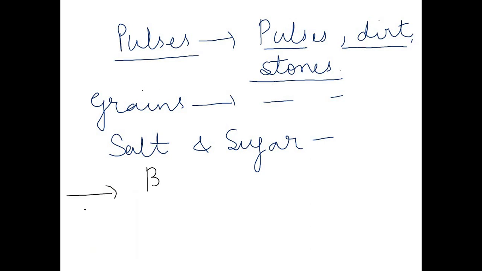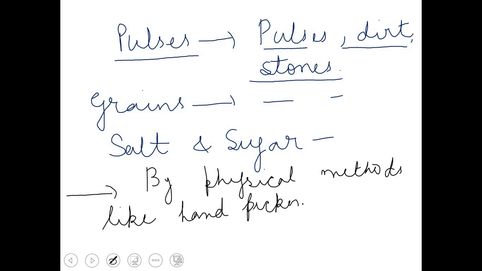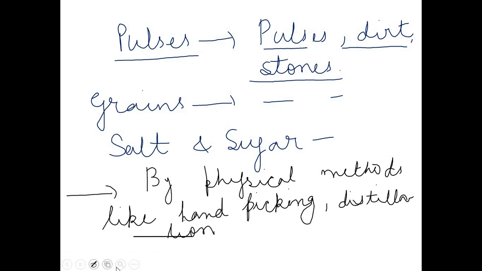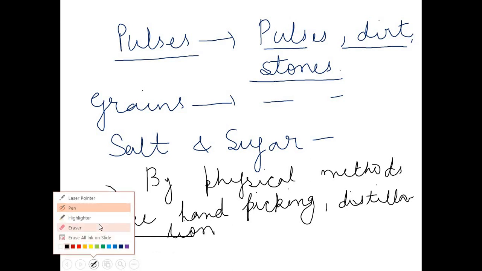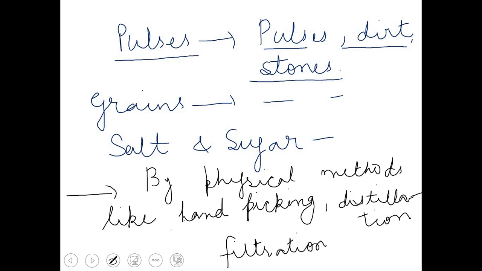So I am writing here, components can be separated by physical methods like hand picking, distillation, filtration, etc. So we have seen that components of a mixture can be separated by simple methods like distillation, hand picking, filtration, etc. I hope all these points are clear to you.